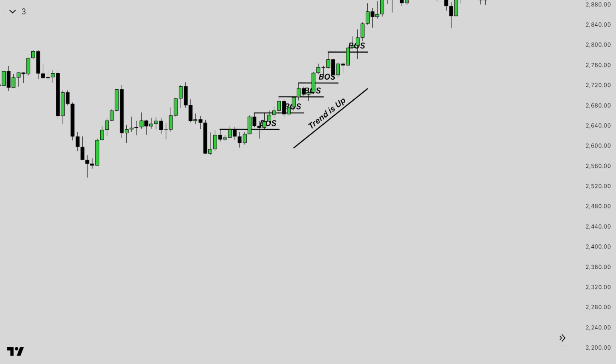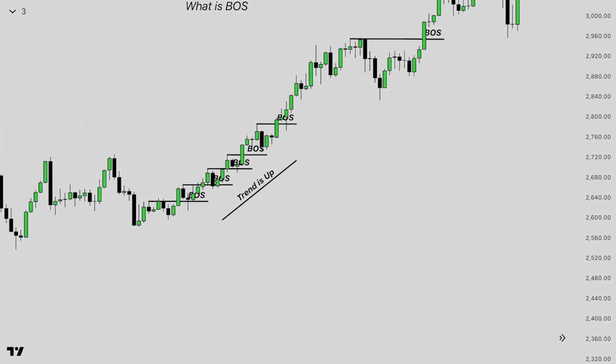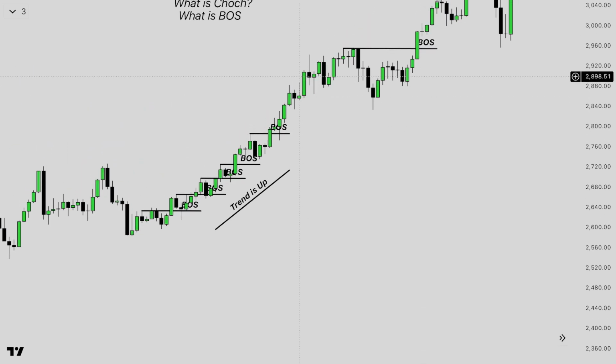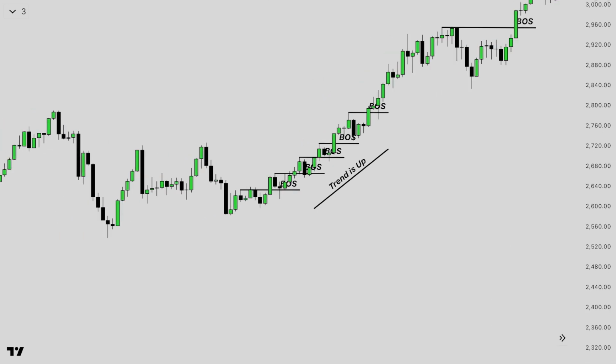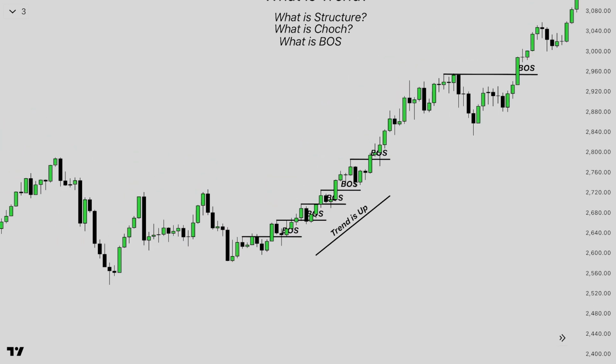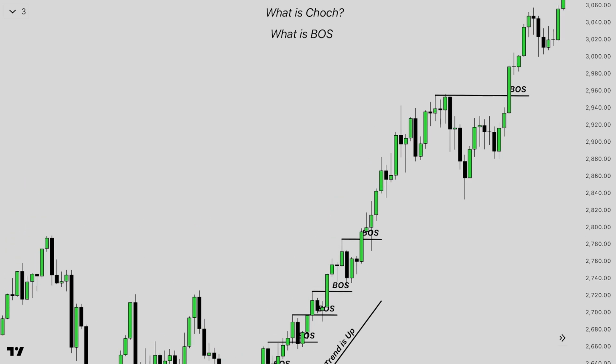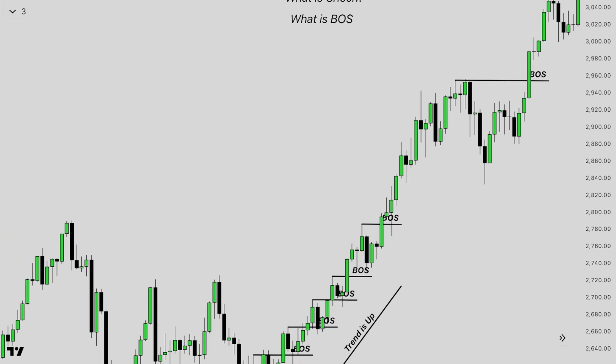So in the uptrend, price makes higher highs and higher lows, and in the downtrend, price makes lower lows and lower highs. But in a sideways market, which you should always avoid, price is ranging. Like in this area, price is ranging, then continues to go up. So in this structure of gold, we are seeing the trend is up.